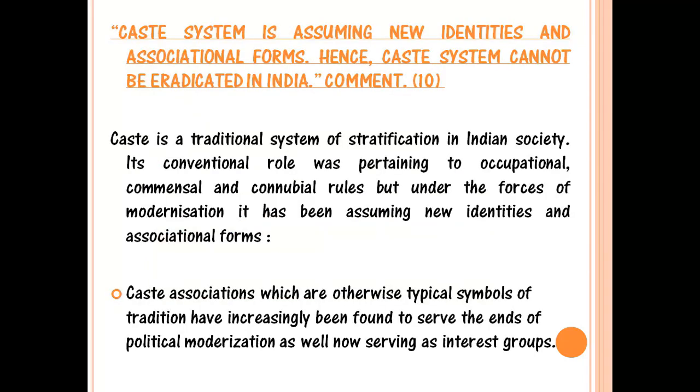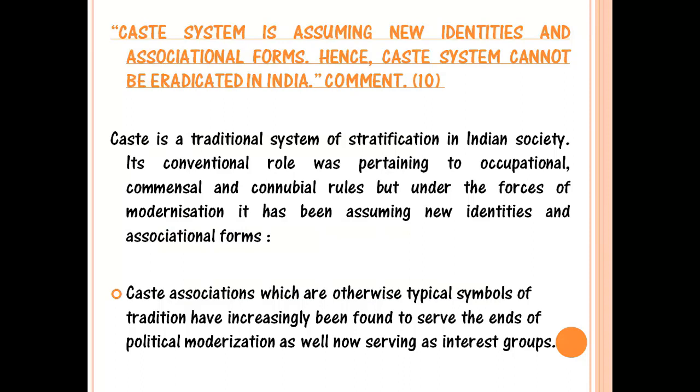Now, the first question was: caste system is assuming new identities and associational form. Hence, caste system cannot be eradicated in India. Comment. Now, this is quite an extraordinary, I would say, a very negative statement. Like it cannot be eradicated, and you have to give your own views. You have to comment on this.